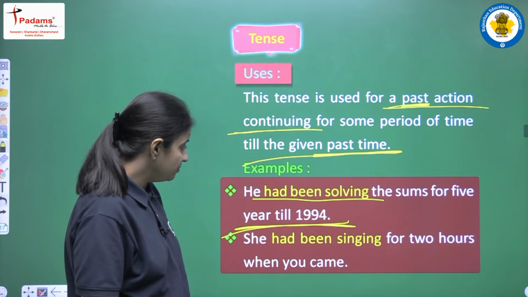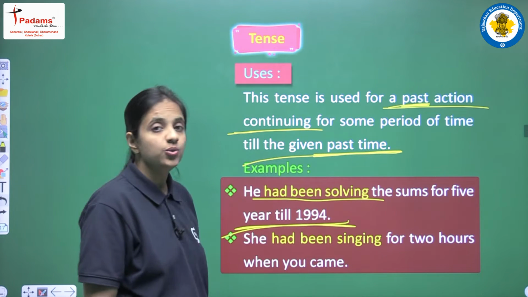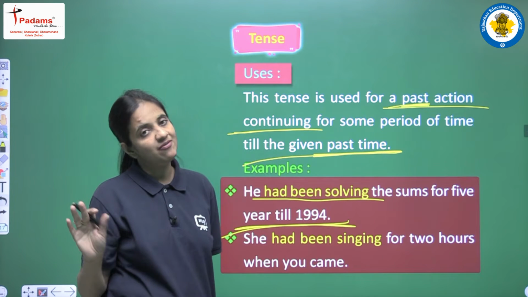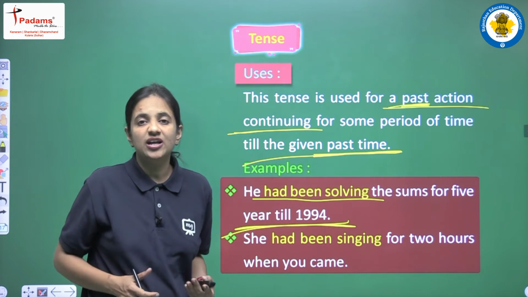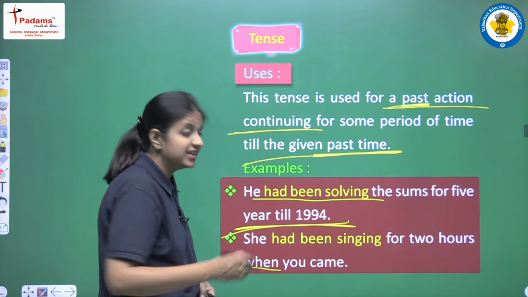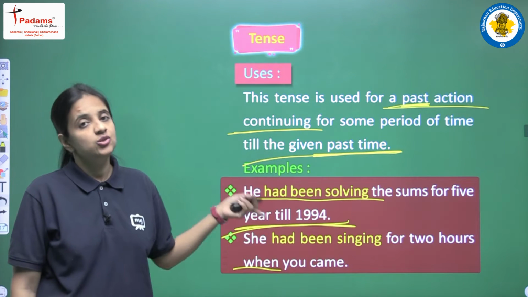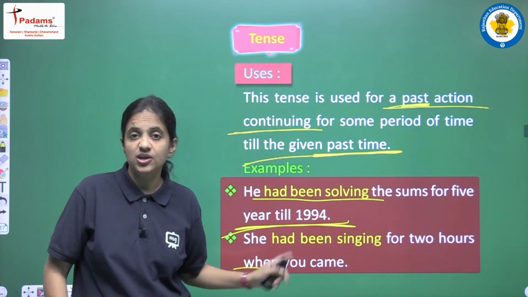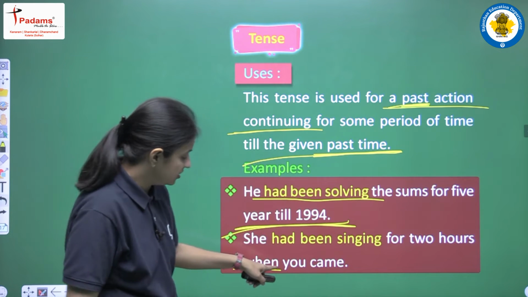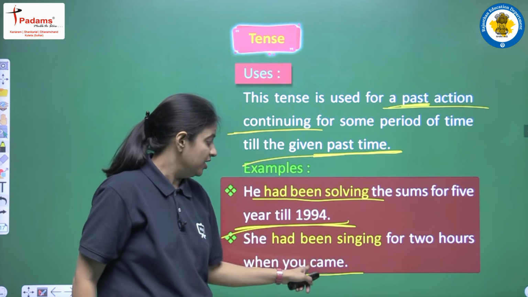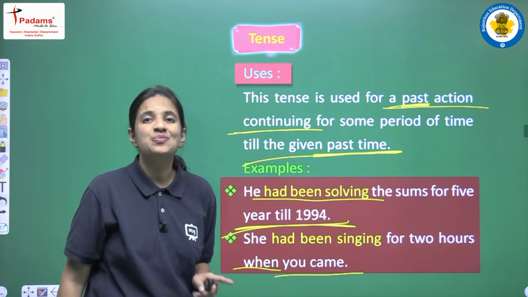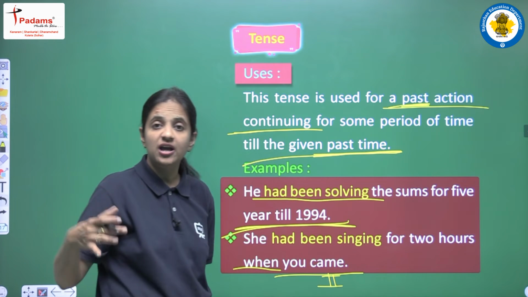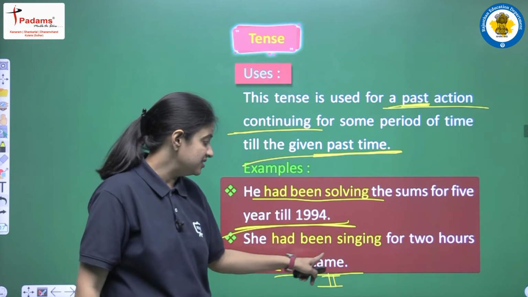Next is she had been singing for 2 hours when you came. So just focus here students that in this sentence we are having two clauses. Now I am very much sure that you all are able to recognize the clauses. We are having one conjunction here, we are having when here. So when is here, why? Because we are having two clauses that are connected using when. Clear? Now let's see the clause here is you came. You came means past simple tense. How can we say? Because we are having second form and we don't have any helping verb. So this is past simple tense.